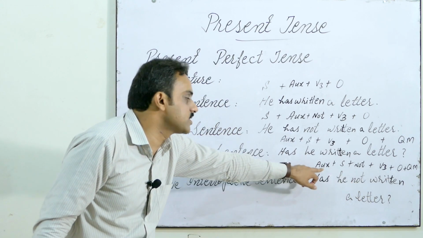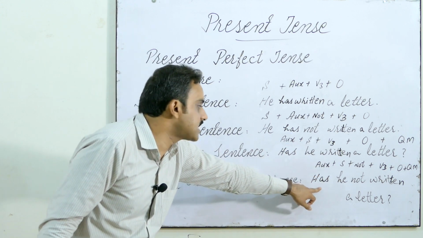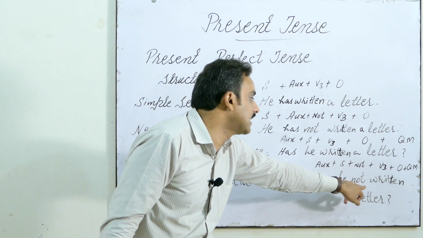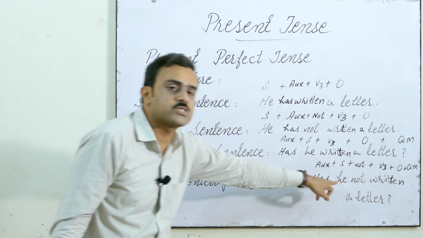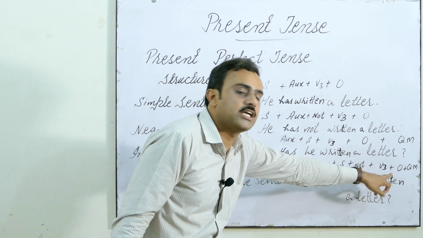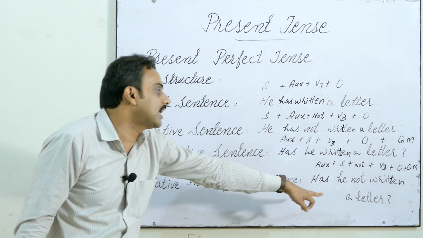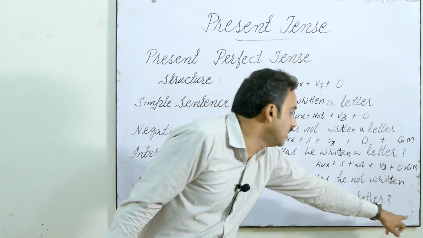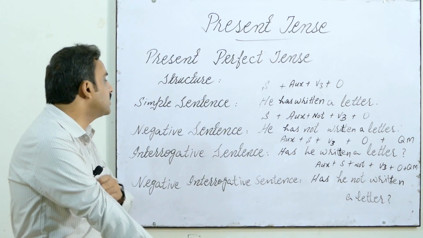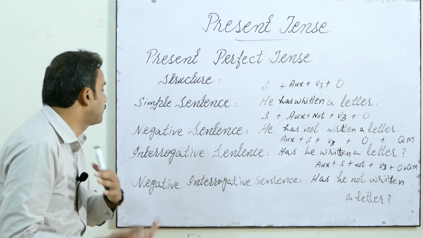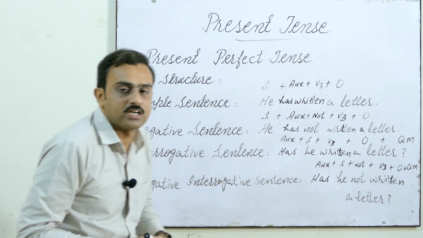This has shows the auxiliary. We used has because the singular subject was there, and then not is negation, and then V3 past participle written and object, a letter, and question mark you can see at the end. So this shows the structure of present perfect tense negative interrogative sentences.